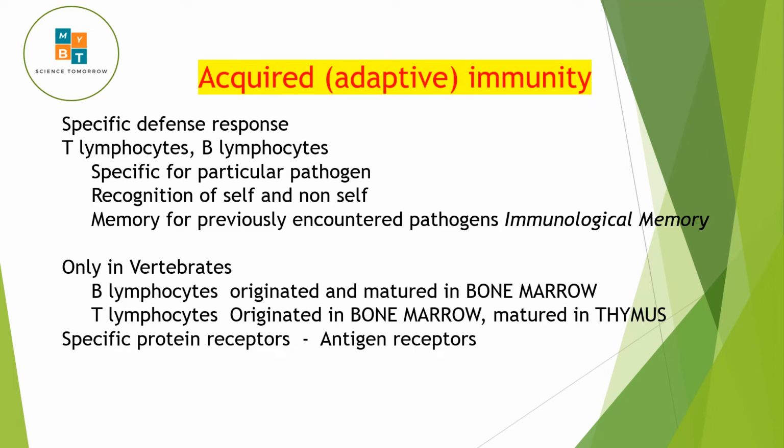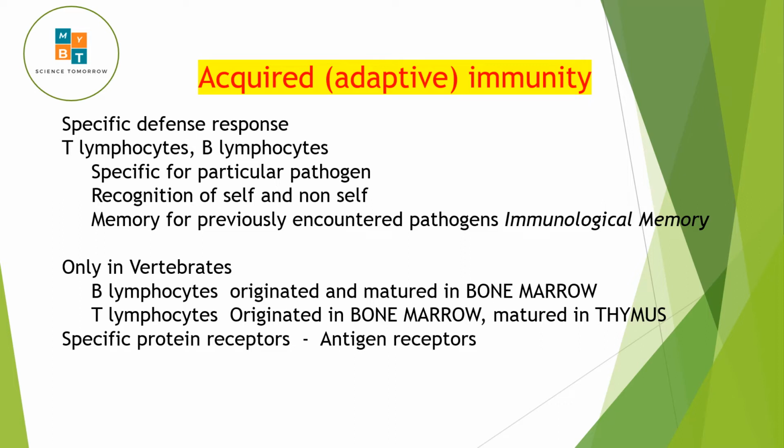This is a specific defense response. That means this will be specific for a specific pathogen. So we have T lymphocyte and B lymphocyte, and it is specific for a particular pathogen, and this is very important in recognition of self and non-self things.